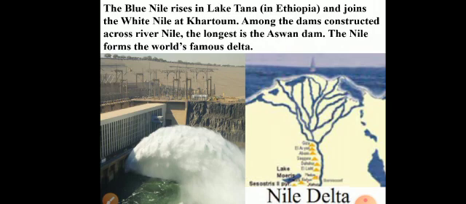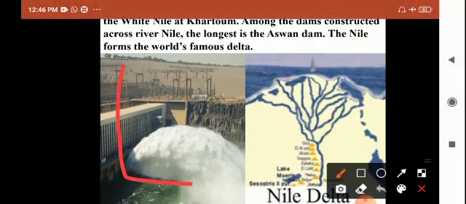Many dams have been constructed across the Nile River, but the longest dam of the Nile River is the Aswan Dam. This is the Aswan Dam. It is there in Egypt.